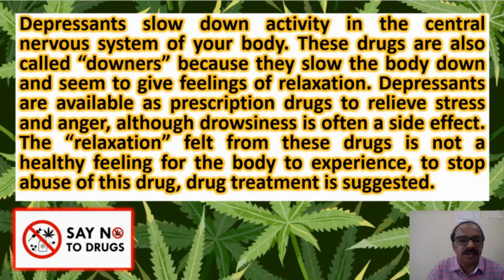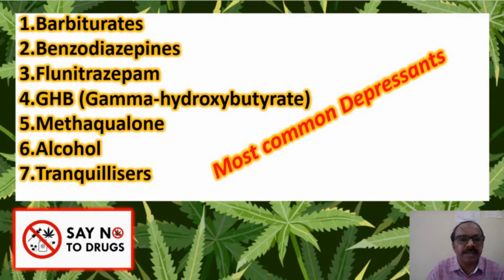But this is not a healthy feeling for the body to experience, and to stop abuse of these drugs is always advisable. Let us see the different classes of depressants. These are the different types of depressants. One of the most common depressants is alcohol, and tranquilizers are the drugs used as depressants by medical practitioners.